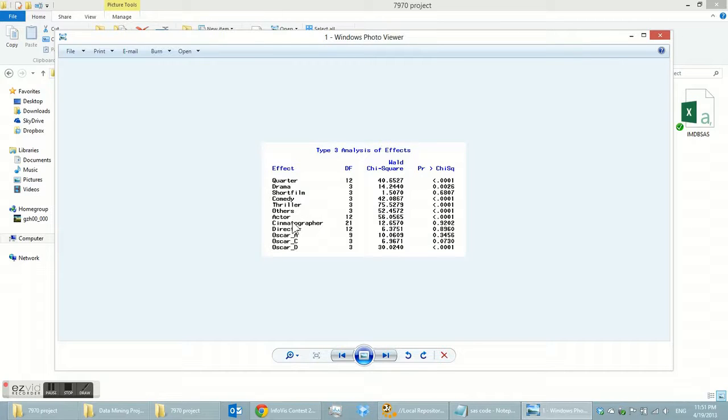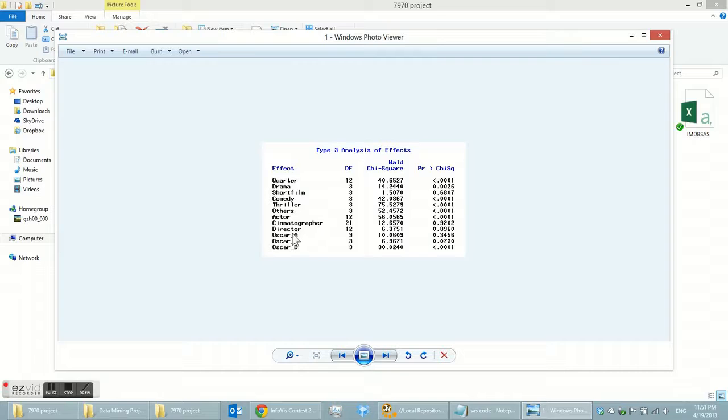1 represents the movie is drama, the movie is short film, the movie is comedy. 0 represents others. It's not drama. It means yes or no. And then actor, cinematographer, and director: these variables represent the number of actors, cinematographers, and directors in the movie.